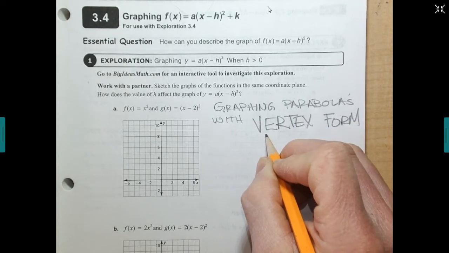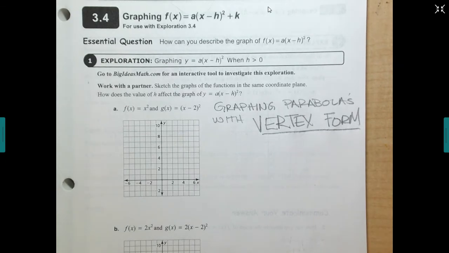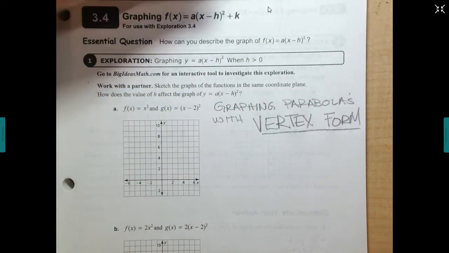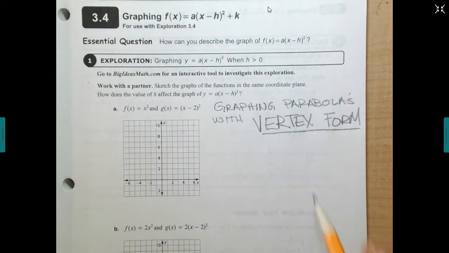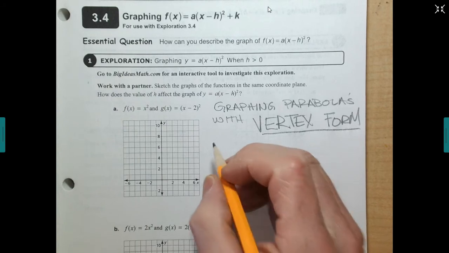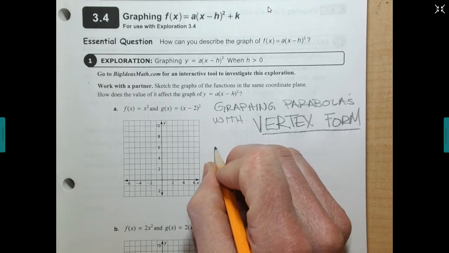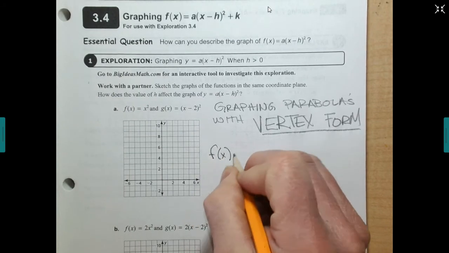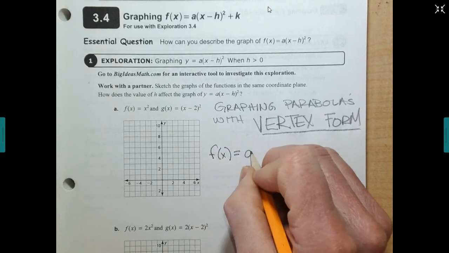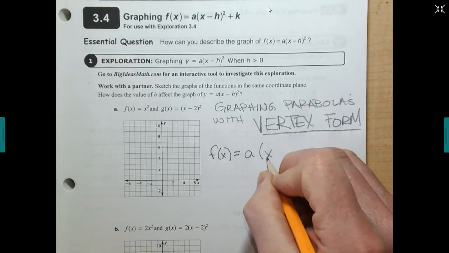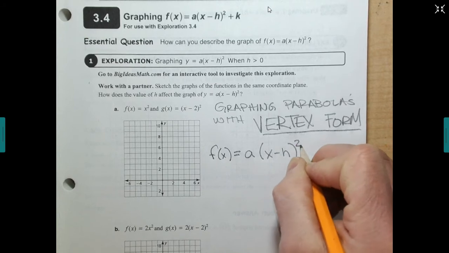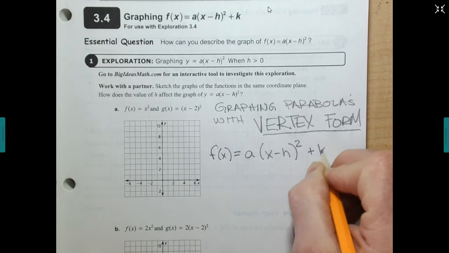So, vertex form. What is vertex form? Well, vertex form is a form of writing a function that will allow you to pick out the vertex straight away. And this is what it looks like. It looks like the function f of x equals a times x minus h squared plus k.